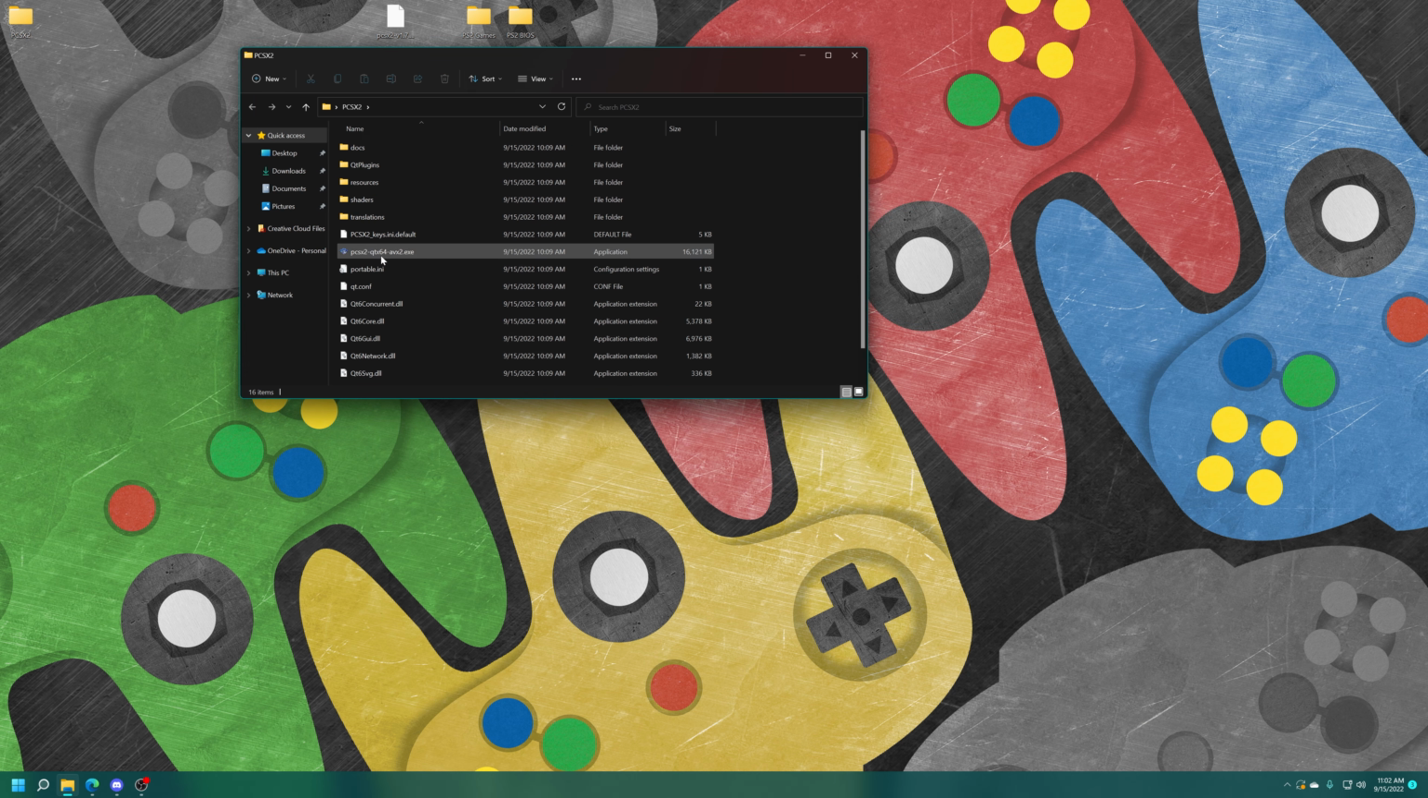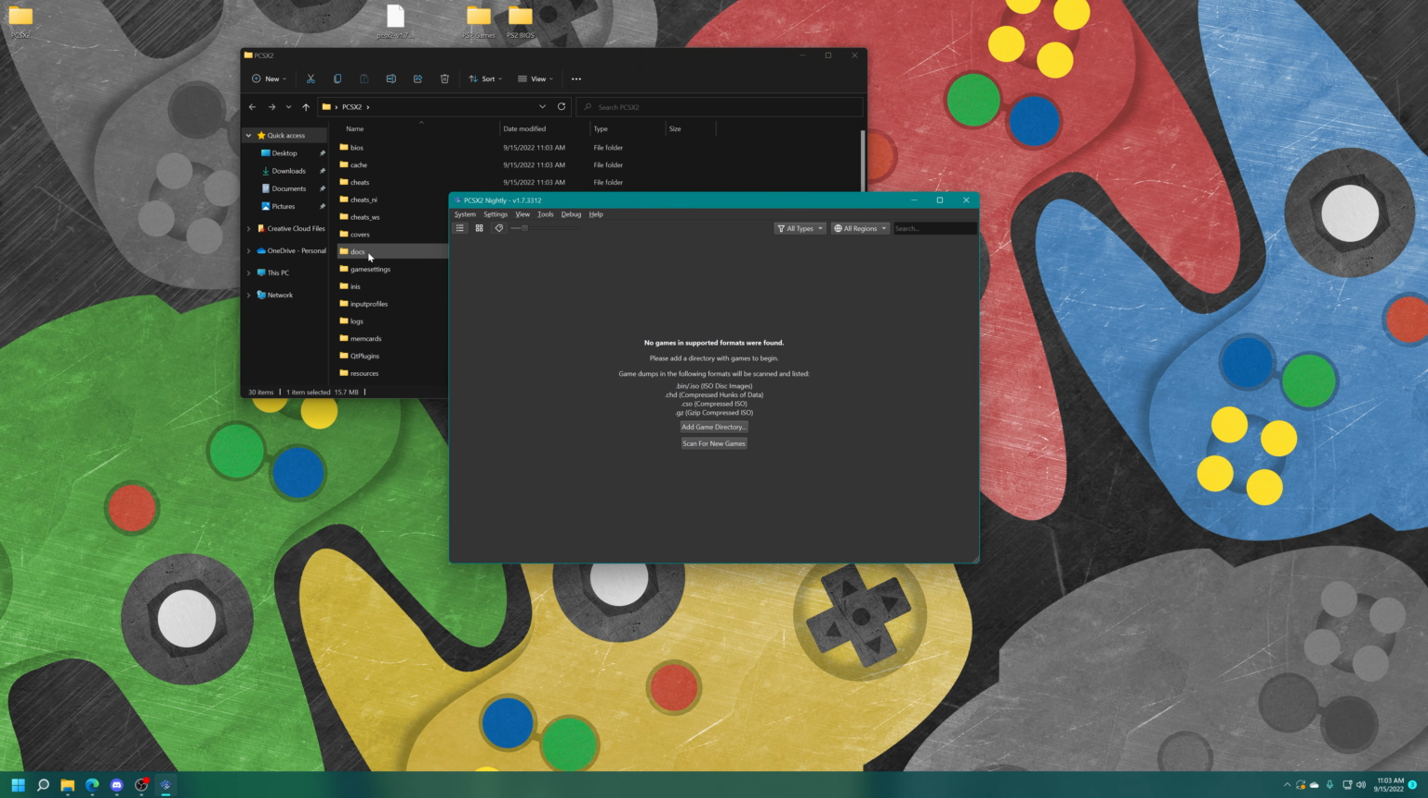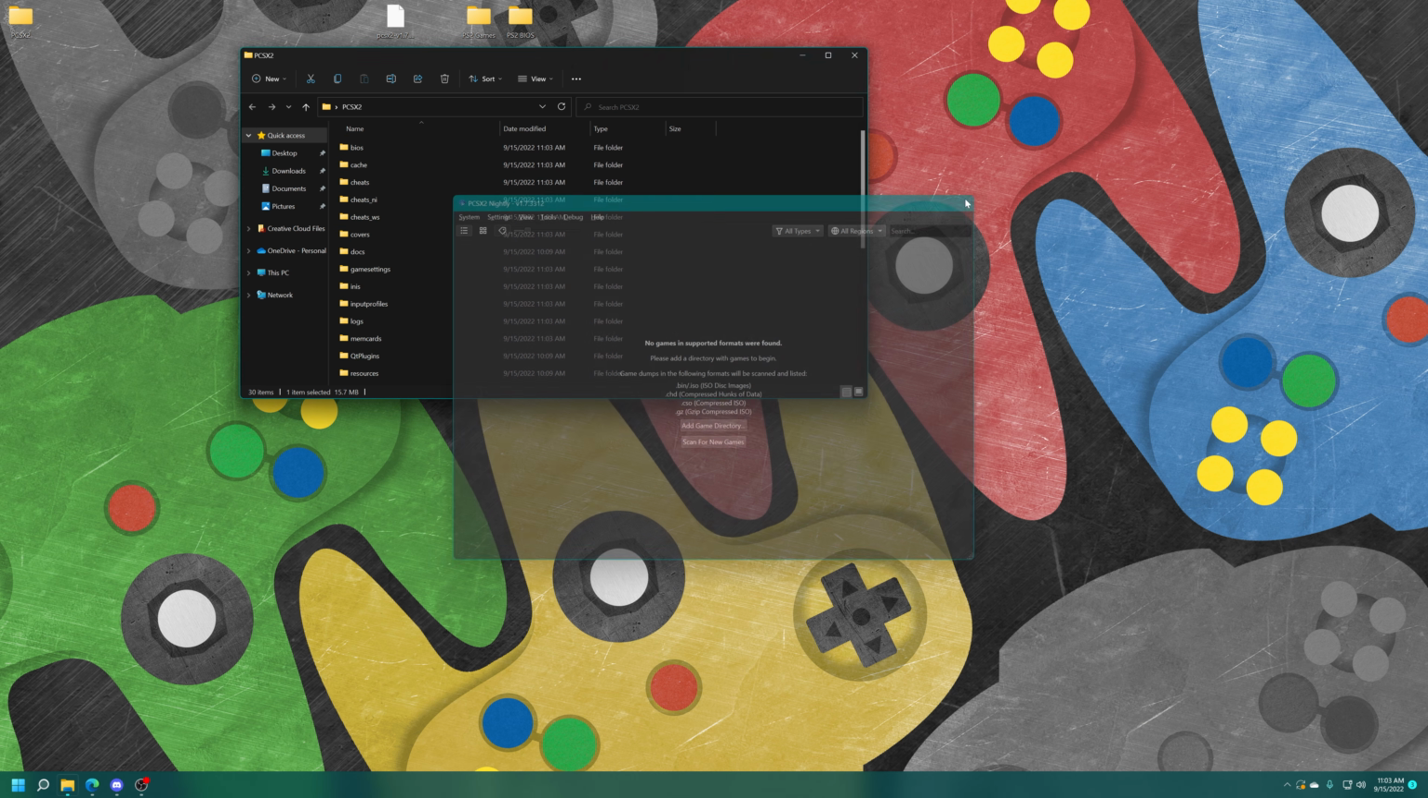Inside, you'll see that there is a portable.ini file. This comes standard with the nightly builds, and this means that all of PCSX2's data is going to be stored within this folder, which keeps it nice and compact and contained, which I personally enjoy. Go ahead and open PCSX2 for the first time, and it should create a lot of folders inside of your PCSX2 main folder, which is what we want. Alright, so I'm just going to go ahead and close out of it now.